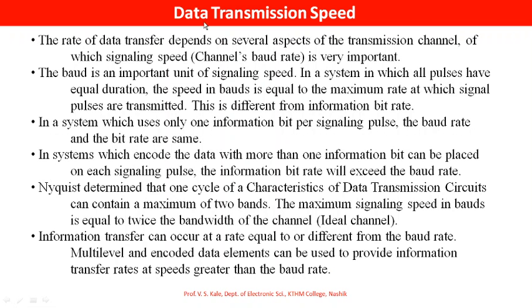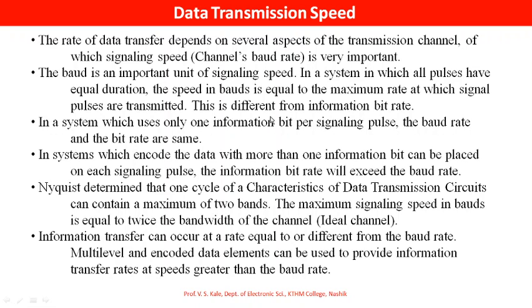Now let us see about the data transmission speed. The rate of data transfer depends on several aspects of the transmission channel, of which signaling speed, that is called as a channel's baud rate, is very important. The baud is an important unit of signaling speed. In a system in which all pulses have equal duration, the speed of bauds is equal to the maximum rate at which signal pulses are transmitted.